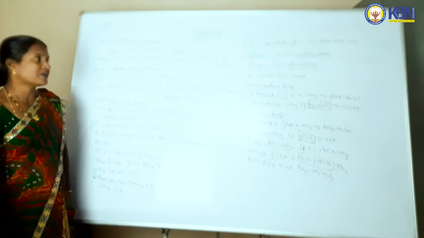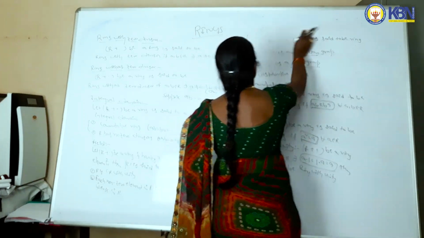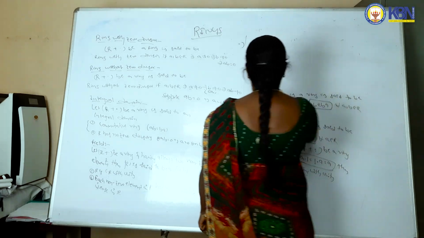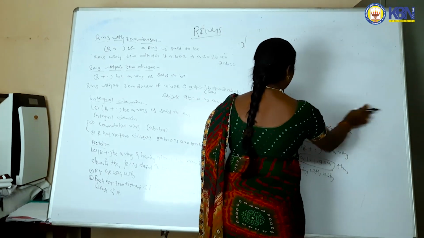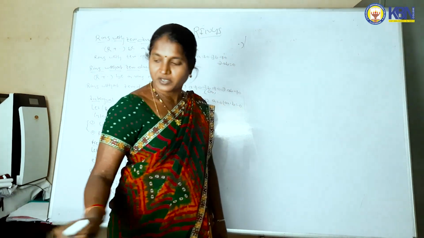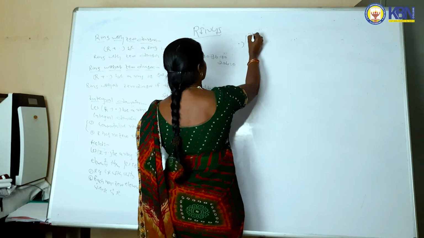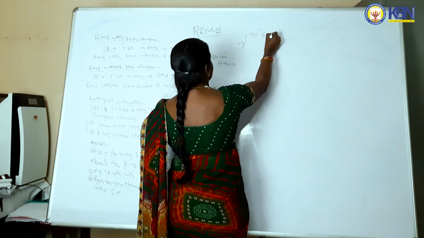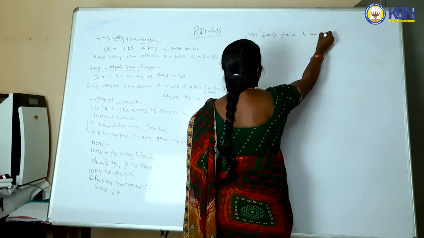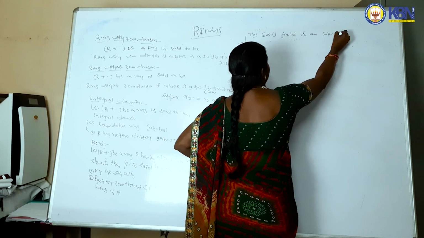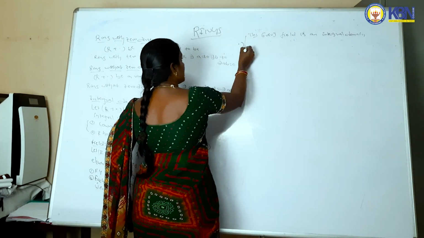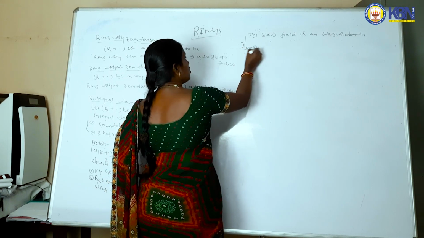Okay, now we can define a small theorem. Every field is an integral domain.